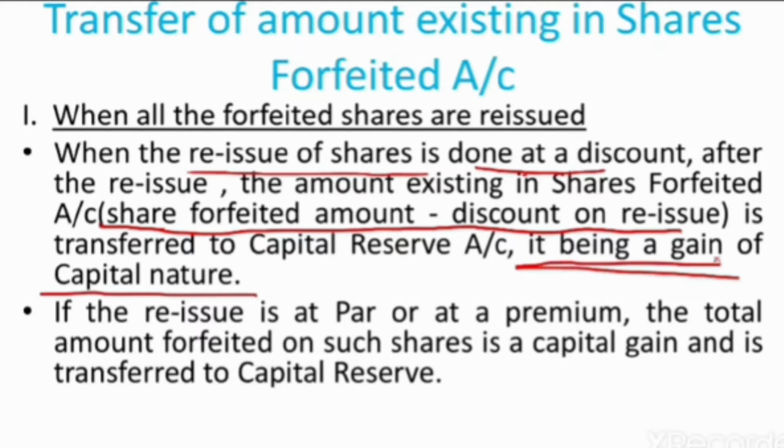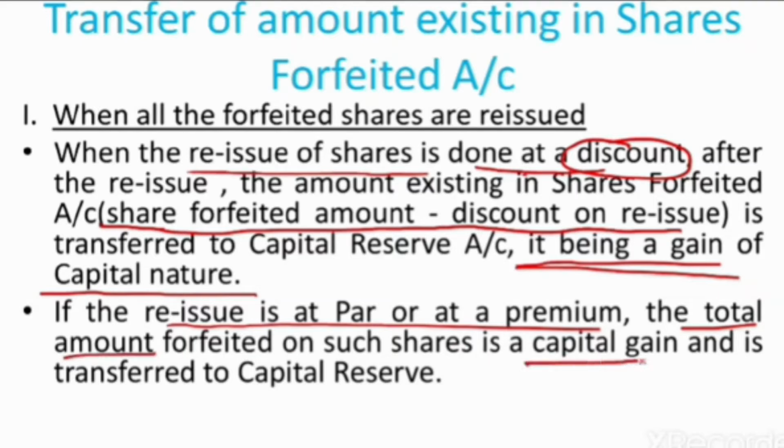This is what we discussed at the time of discount, when the reissue is done at a discount. Then we find out the gain on the reissue of the shares. But when the reissue is done at par or at premium, then the total amount forfeited is treated as capital gain, and that total amount is transferred to capital reserve.